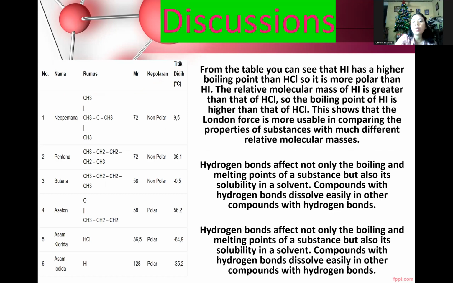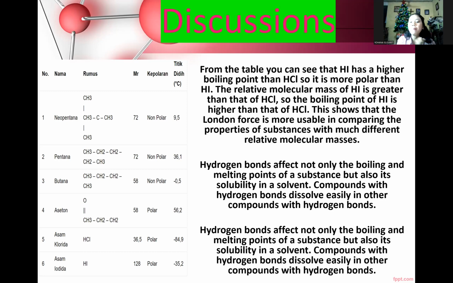So from the table, you can see that HI has a higher boiling point than HCl, although HCl is more polar than HI. Why? Because the relative molecular mass of HI is greater than that of HCl. So the boiling point of HI is higher than that of HCl. This shows that the London force is more useful in comparing the properties of substances with much different relative molecular masses.